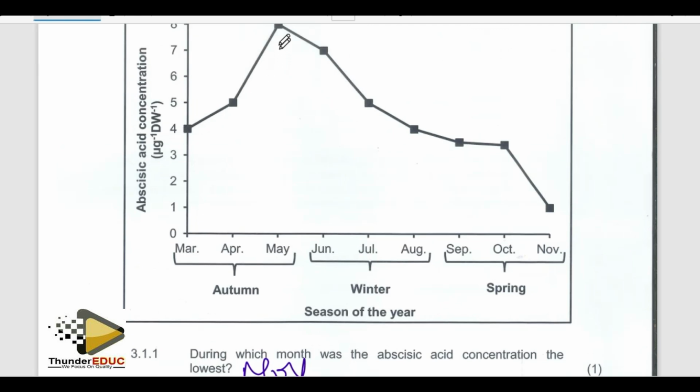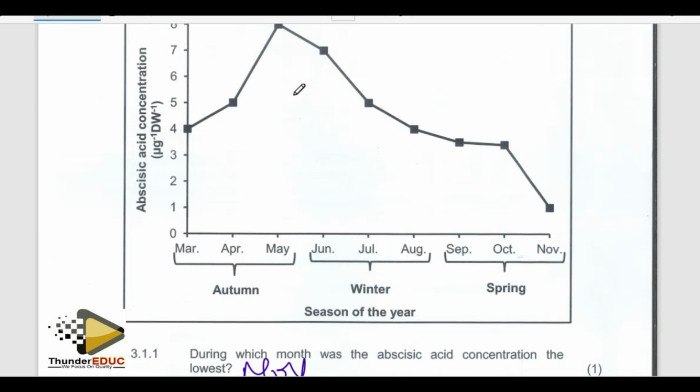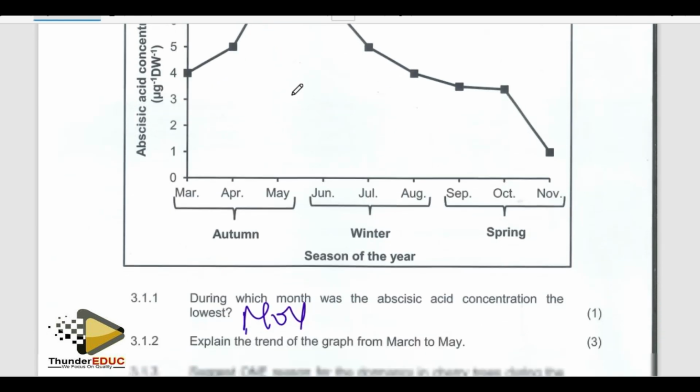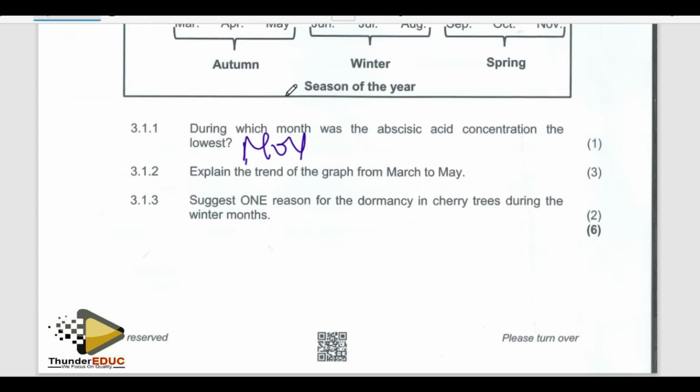So you mention that it increases, that is a mark, and also explain why it increases, so that it can bring about the shedding of the leaves during this period, so that it enters when it is already dormant. It does not lose a lot of water during winter, because it doesn't have that water in the system.